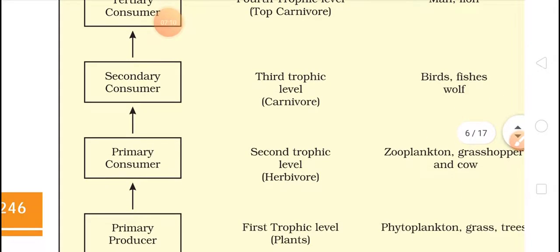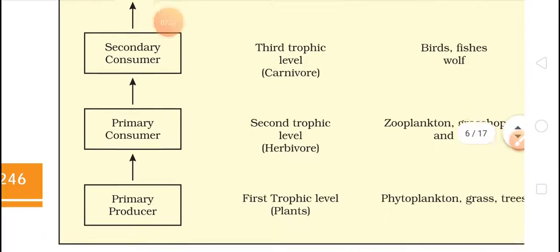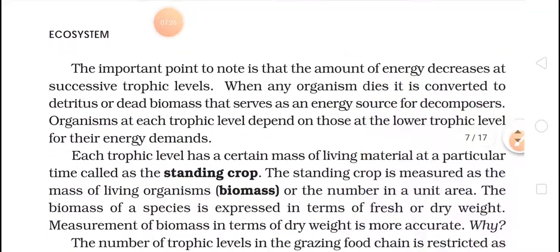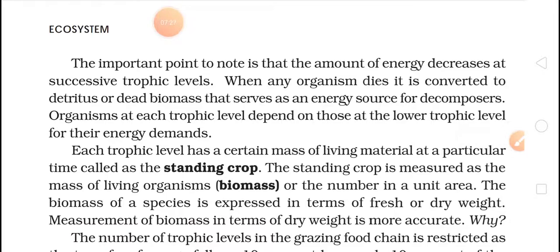Okay, so we have the first trophic level, second, third and fourth trophic level. The first trophic level are producers, then herbivores, carnivores and top carnivores like this. Okay, so just learn. Yes, now let's move further.